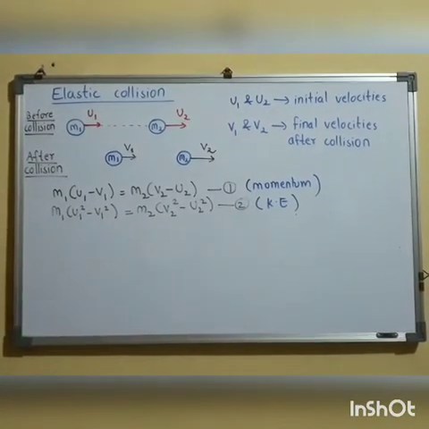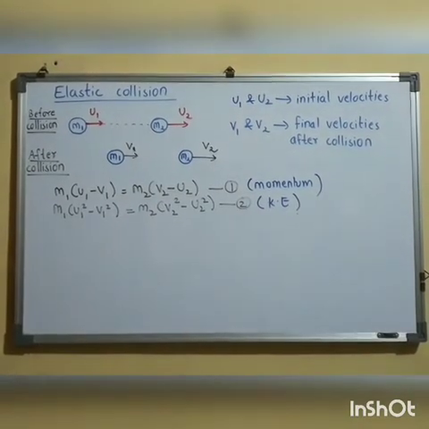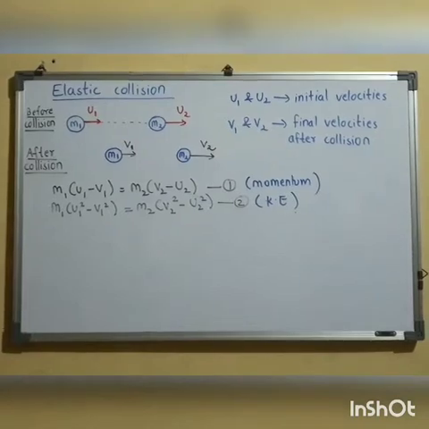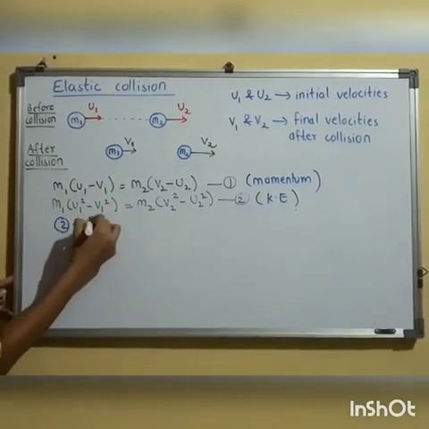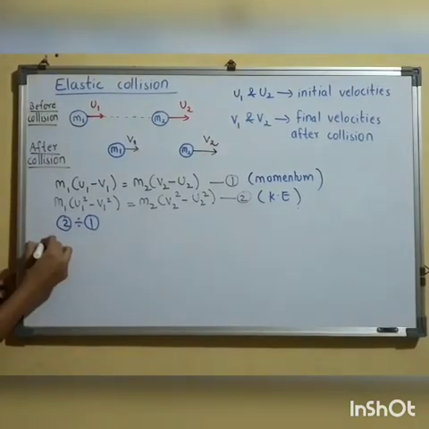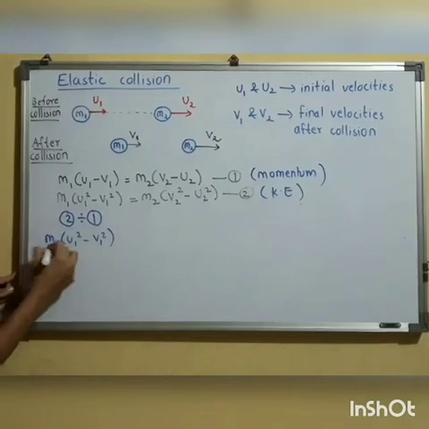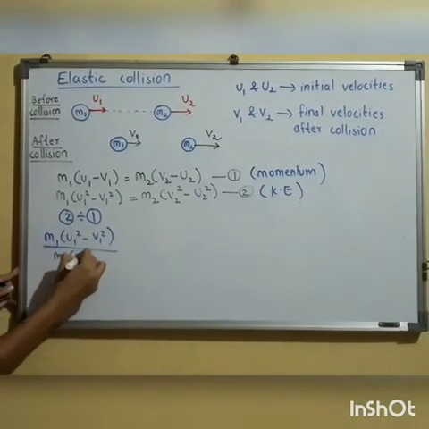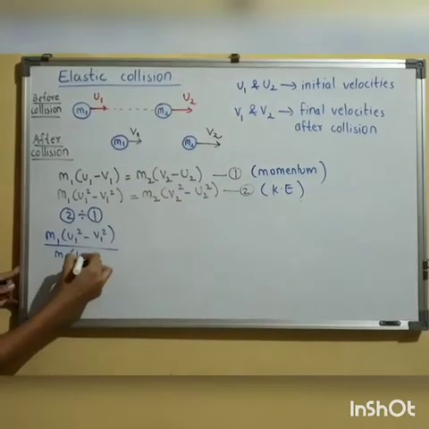So we have got two conditions: one from conservation of momentum and another from conservation of kinetic energy. Now if I take the ratio of 2 to 1, left hand side divided by left hand side and right hand side divided by right hand side, what will we get?